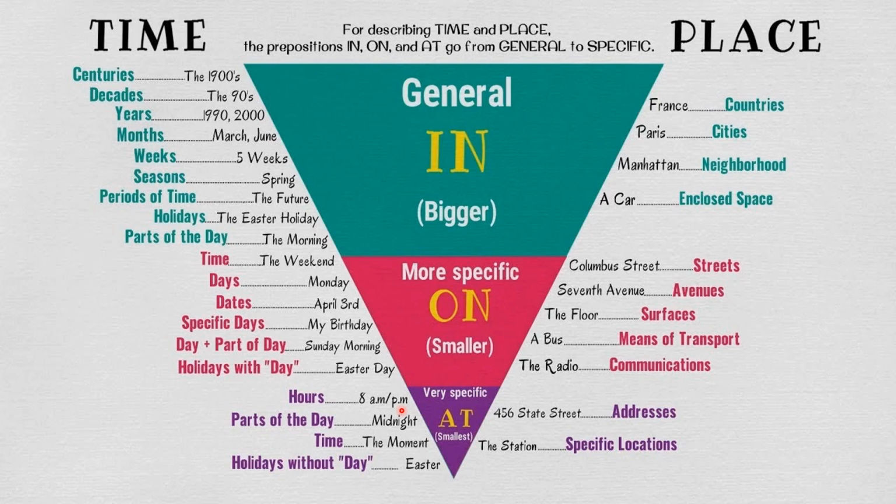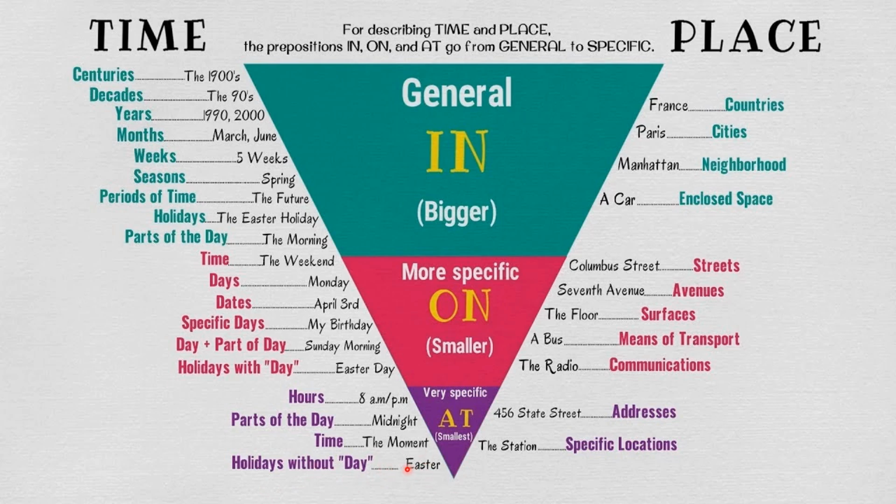Parts of the day: at midnight, at night. Time, the moment: at the moment, at the time when you are speaking something, at that moment. Holidays without day. Here, holidays with day we use on. Holidays without day we use at: at Easter, without day.